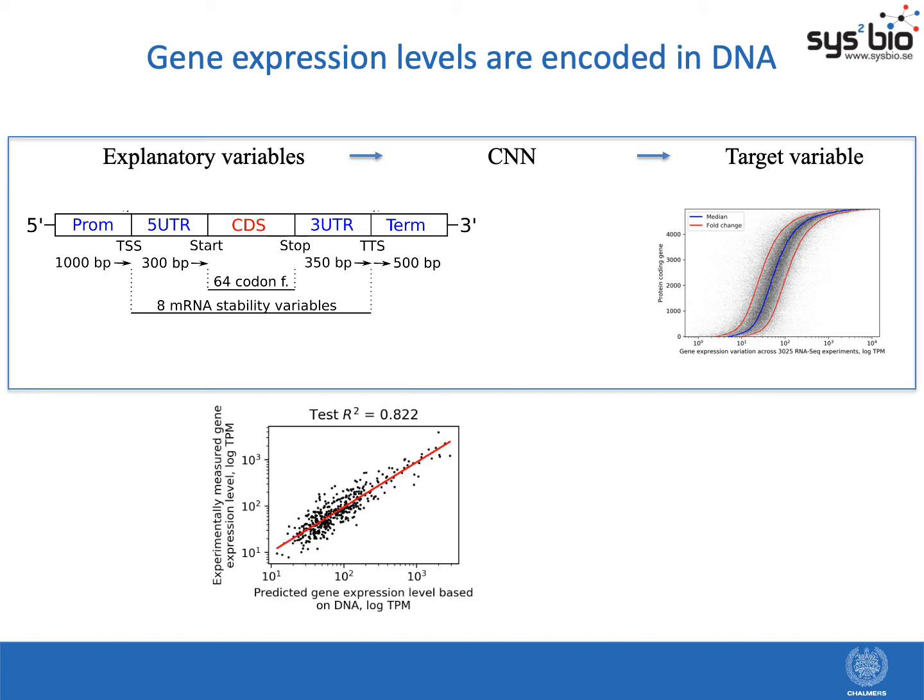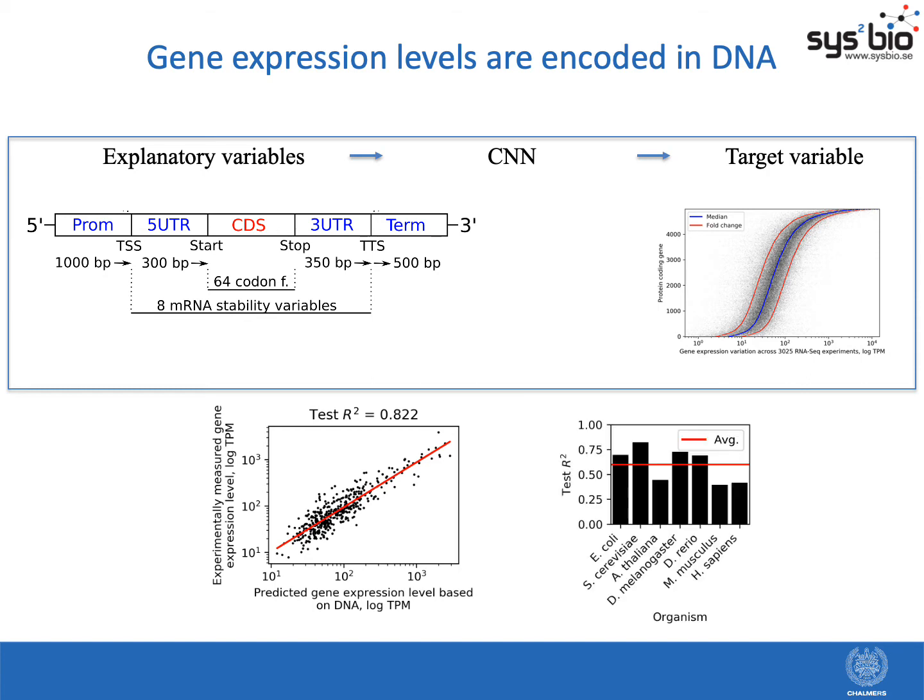The trained models with data from yeast could explain over 82% of the variation of gene expression levels. We then trained additional models with data from other model organisms spanning from bacteria to human and covering practically the whole range of genomic complexity. This verified that this phenomenon occurs across all these organisms, where on average 60% of the variation of gene expression is encoded in the DNA sequence itself.